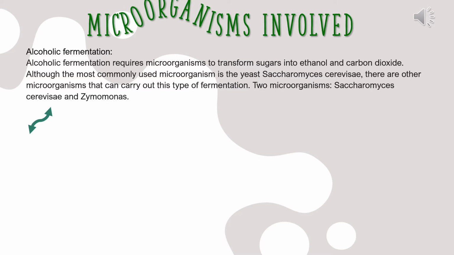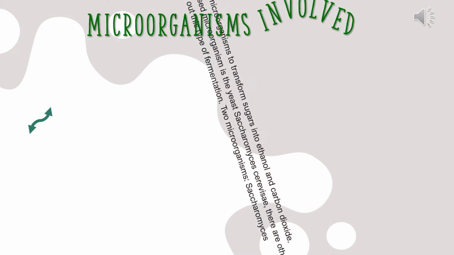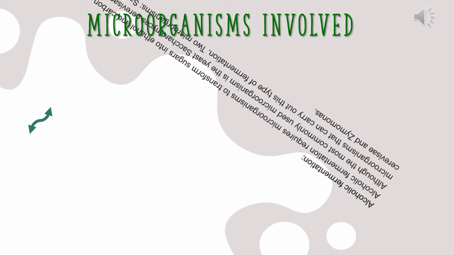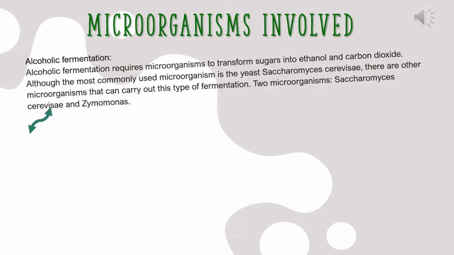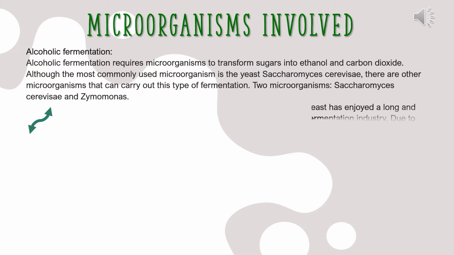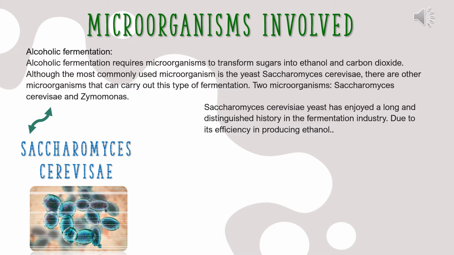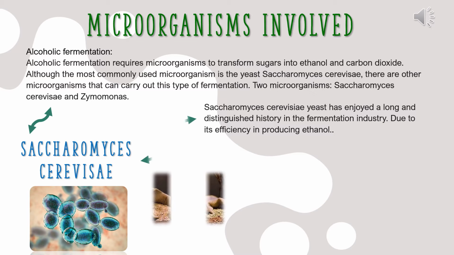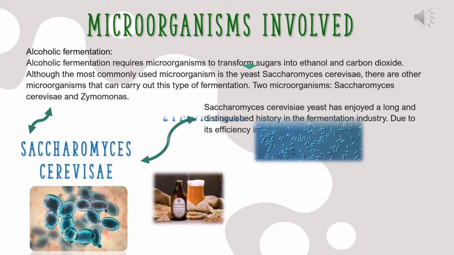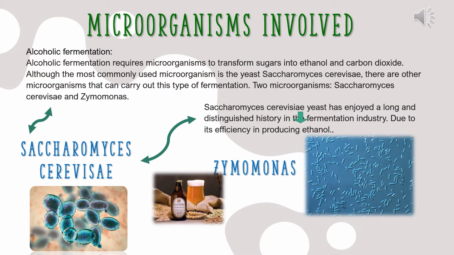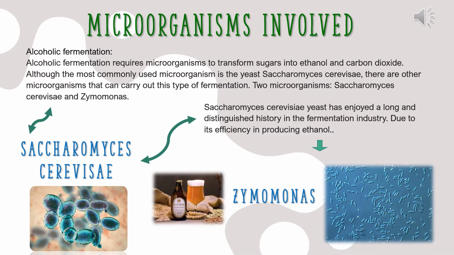Microorganisms involved in alcoholic fermentation. Alcoholic fermentation requires microorganisms to transform sugars into ethanol and carbon dioxide. Although the most commonly used microorganism is the yeast Saccharomyces cerevisiae, there are other microorganisms that can carry out this type of fermentation, such as Zymomonas.